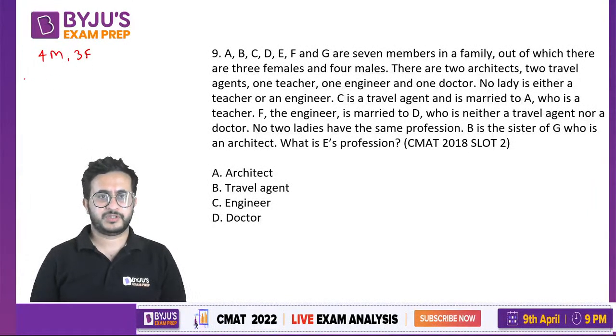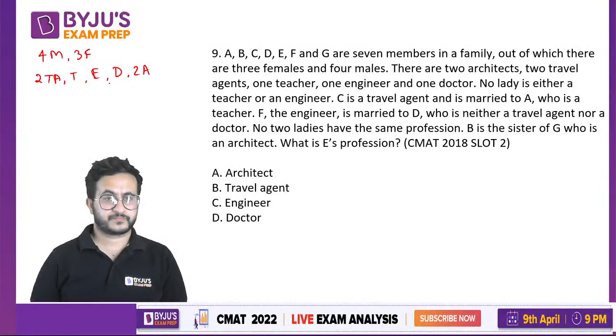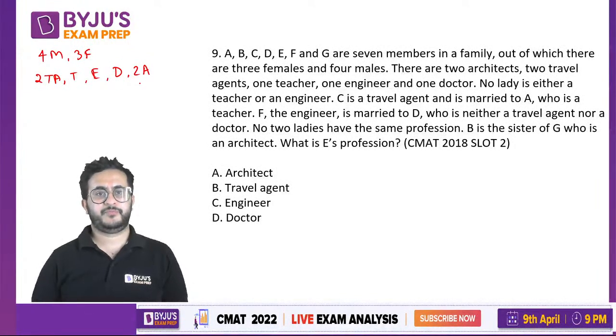Okay, if we talk about profession, 2 travel agents, there is 1 teacher, engineer, doctor, and 2 architects also. Okay, these are the 5 professions, and then we are given 2 couples also, right?